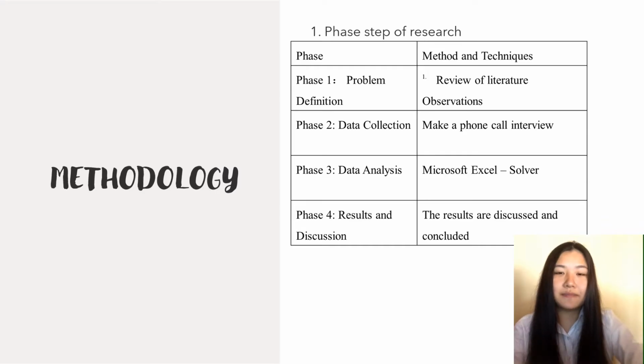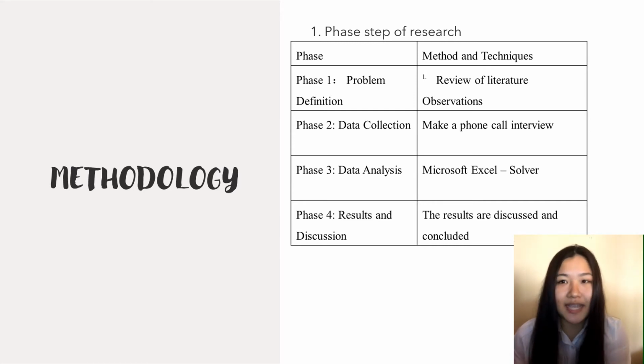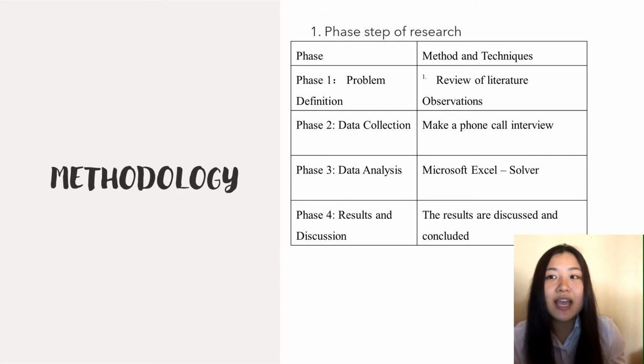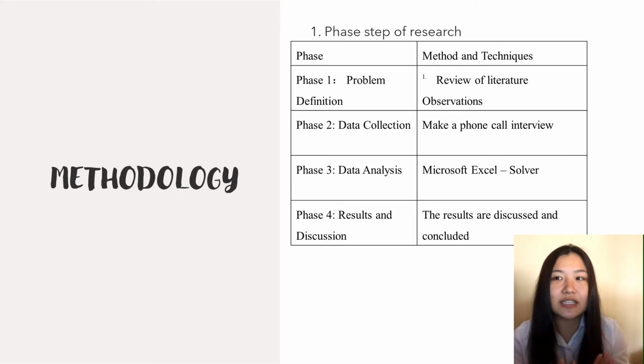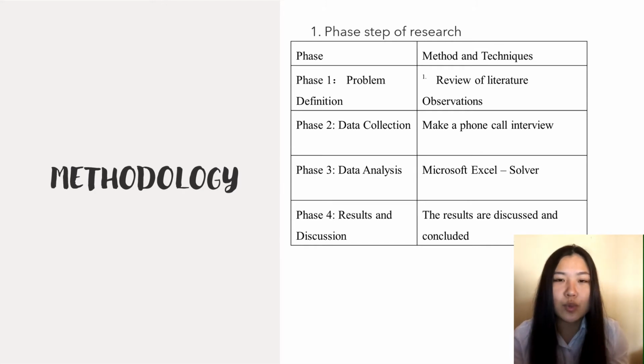Next, we would like to talk about the methodology that we use in our research. There are some techniques we use from the start to the end of our research. From the slide, we can see that our research framework is divided into 4 phases. The first phase is to identify the problem definition. For this phase, we will review more literature and observations.